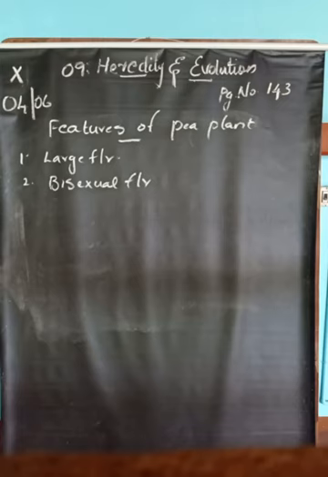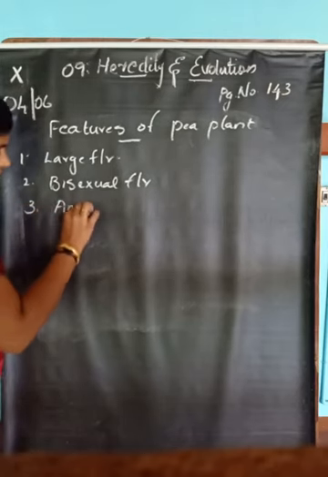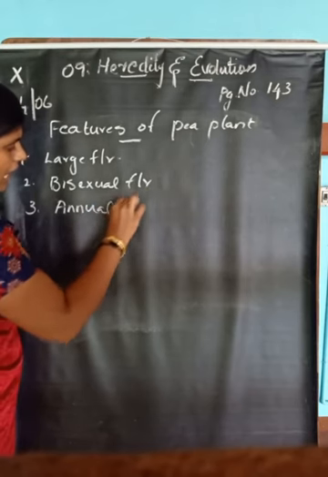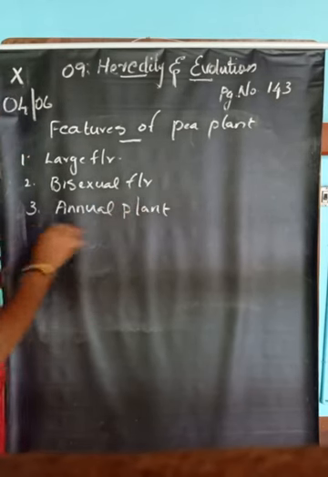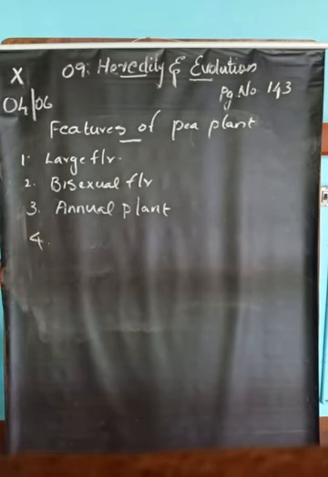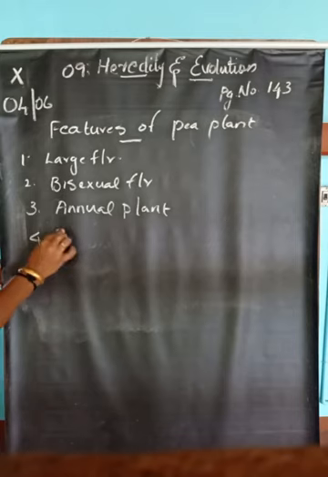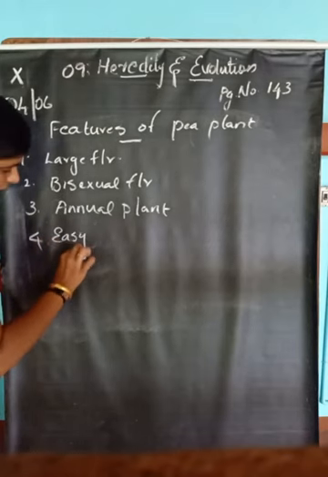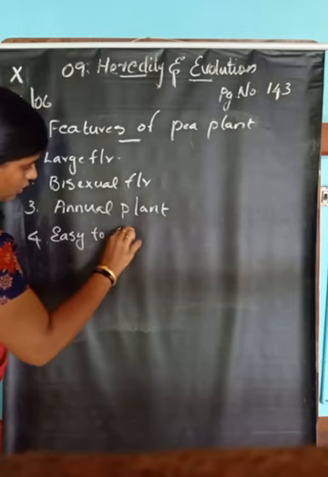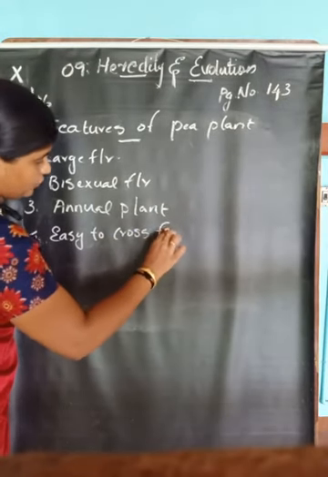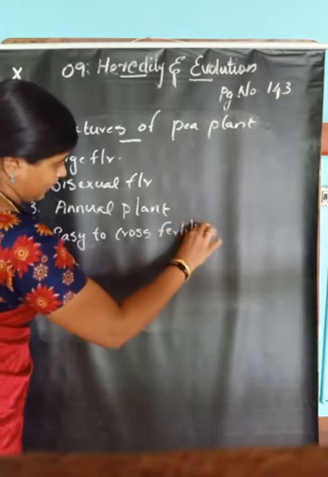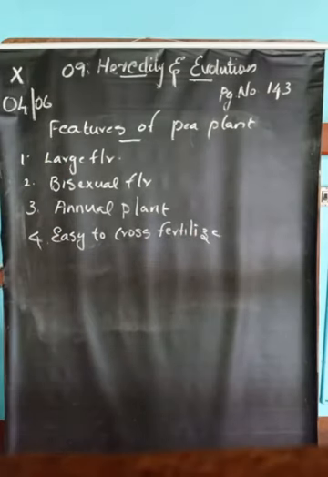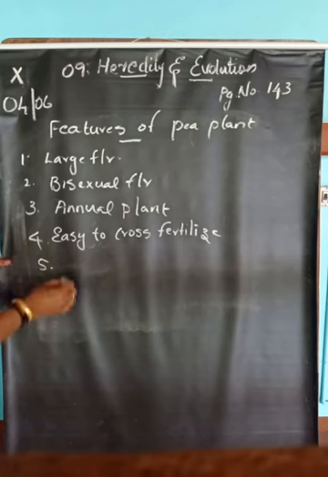Then another point is that it is an annual plant. The fourth one is that it is easy to cross fertilize. The fifth point is that it is easy to self-fertilize.